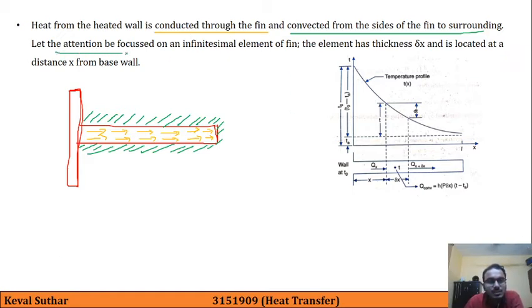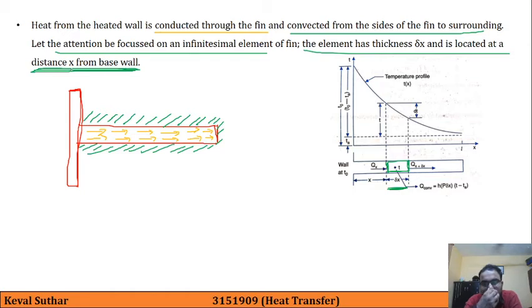So let us focus on an infinitesimal element of the fin. So they are focusing on this part. The element has thickness delta x, that is written over here. I hope it is visible to you. This is delta x thickness, and is located at a distance of x from the wall.